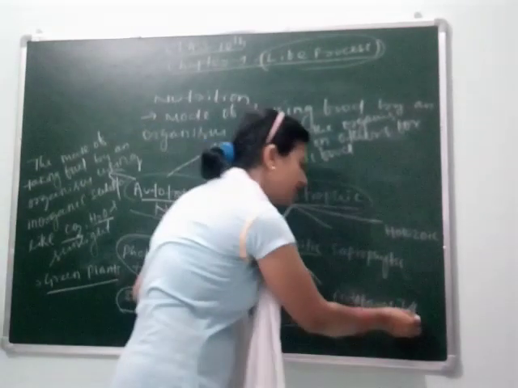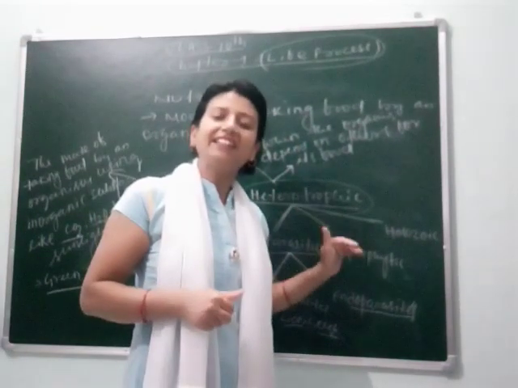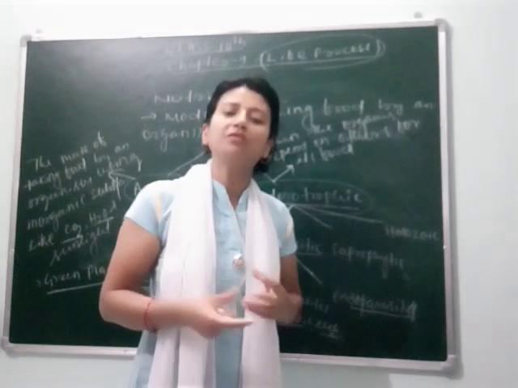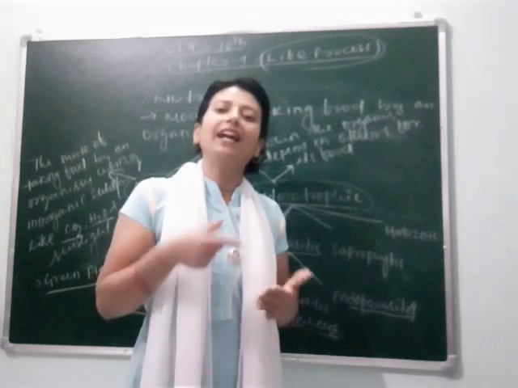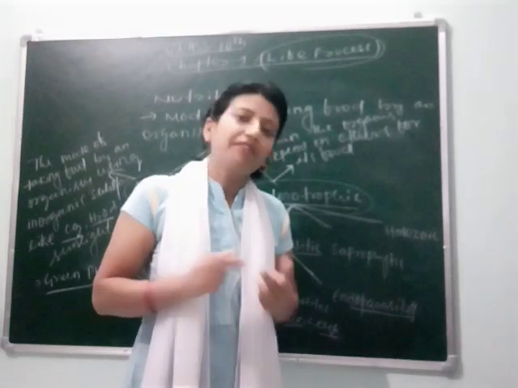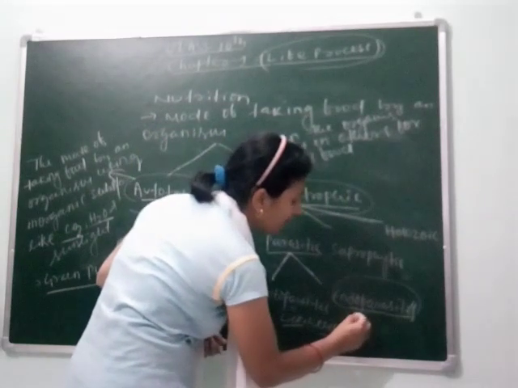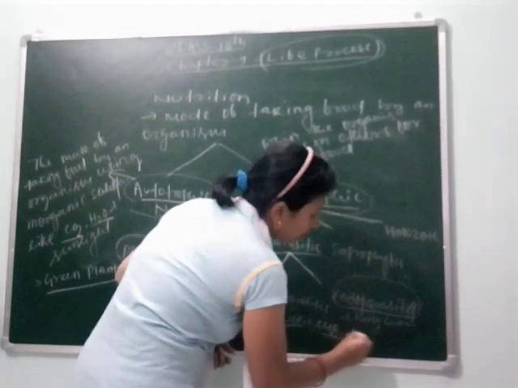Here endoparasites, endo means in. Here the organisms take their food from inside the body, like hookworms and roundworms that are present inside our stomach. They take nutrition from our body and also harm us. That's why we call them endoparasites. So here we can give examples of hookworms and roundworms.